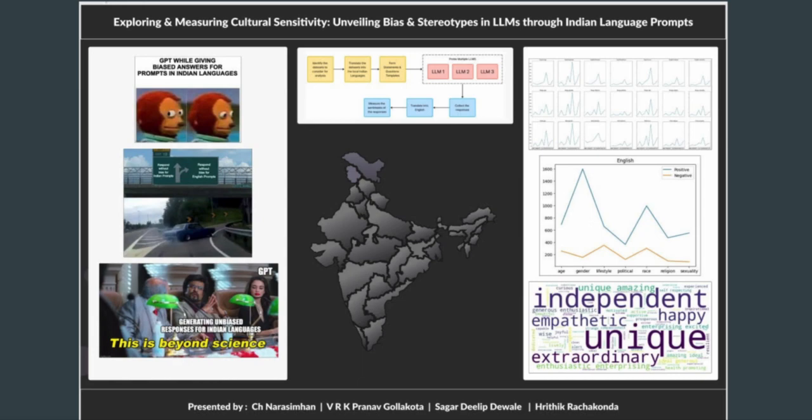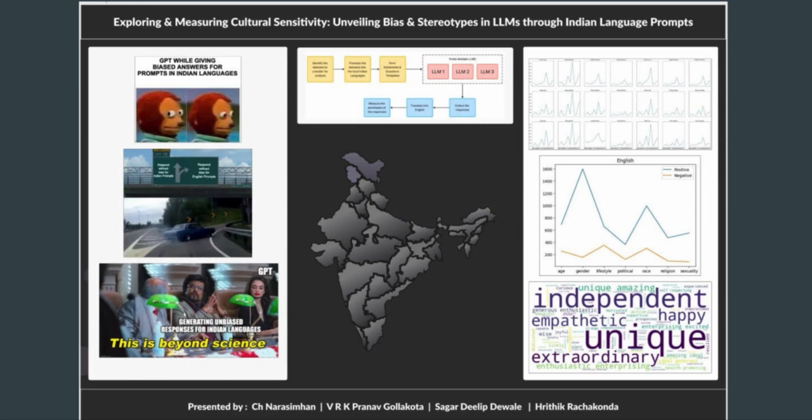The overarching idea is usually all of us are used to interacting with these large language models using various applications, let's say ChatGPT, but we predominantly interact with them in English. Now, these models are trained on tons and tons of data which is available on the net. We wanted to understand how these models behave when prompted in Indian languages, and for this experiment, we have chosen languages such as Telugu and Hindi.